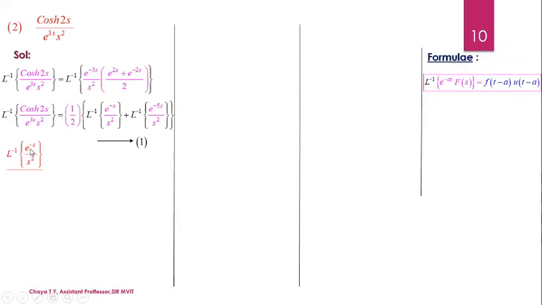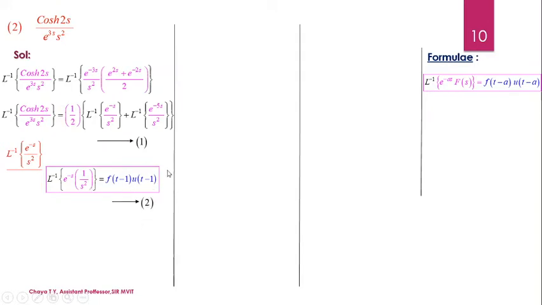When I compare the numerator here, it is e power of minus s, with the function e power of minus as, a takes the value 1. So I am going to substitute that. Therefore, Laplace inverse of e power minus s into 1 by s squared is f of t minus 1 into u of t minus 1. Call it equation 2.